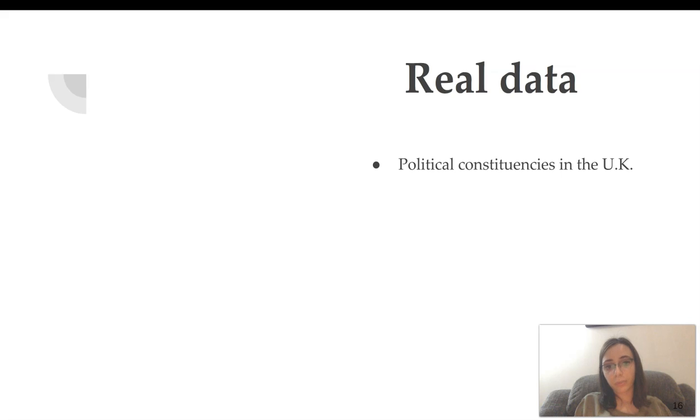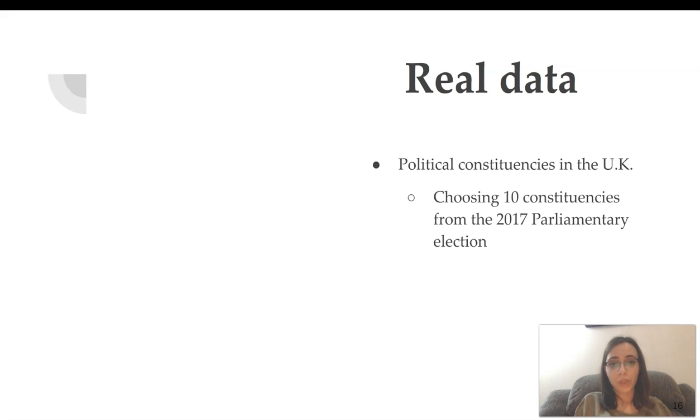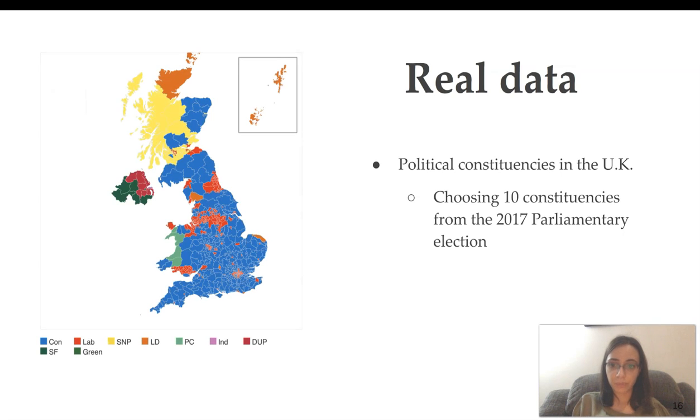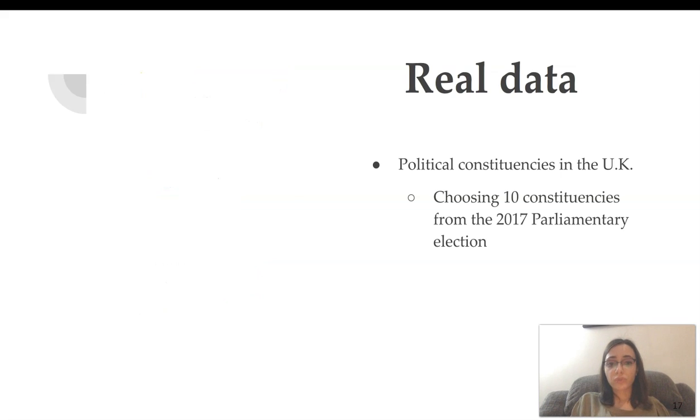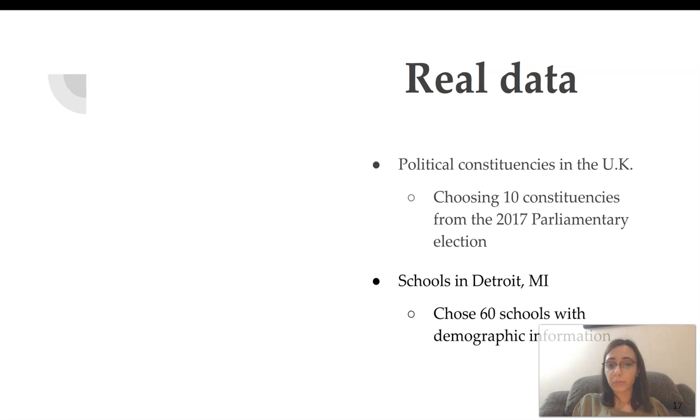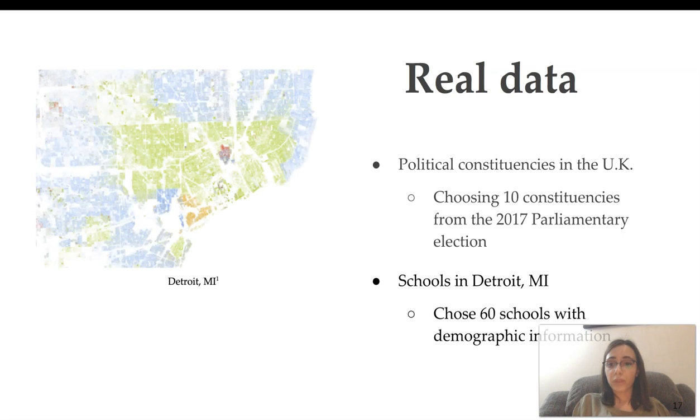So we collect data from political constituencies in the UK, which means choosing 10 constituencies from the 2017 parliamentary election. And we choose them around Edinburgh, which is a region in which there are neighboring constituencies with very different election outcomes, in which people actually segregate quite heavily depending on what party they vote for. We also choose a set of schools in Detroit, Michigan, which is an area with very high segregation, and for which school districts are also racially segregated.